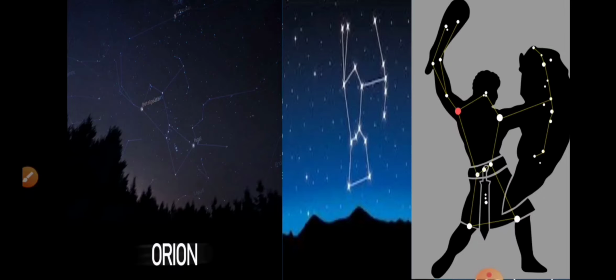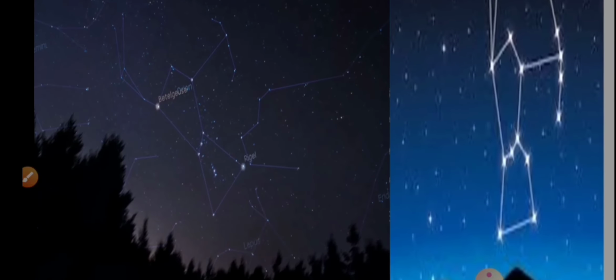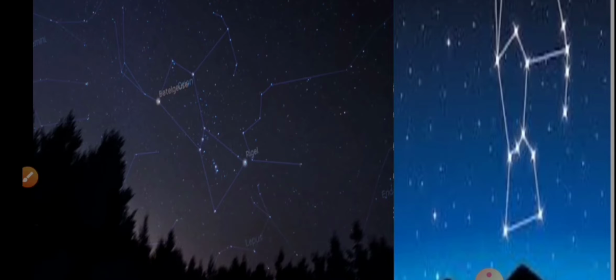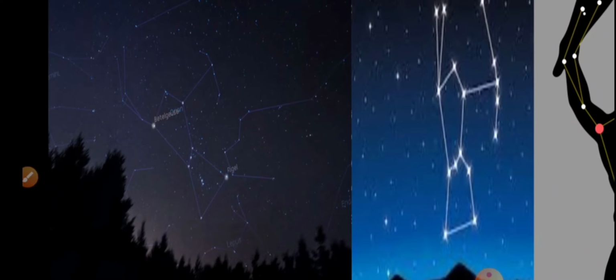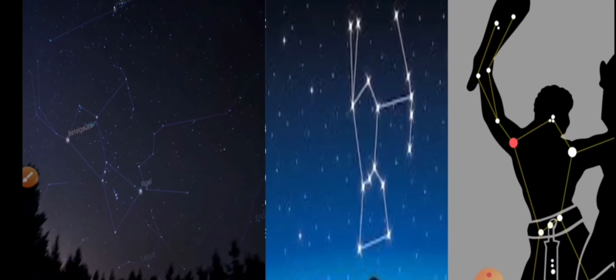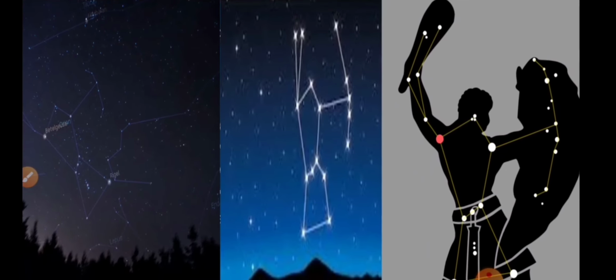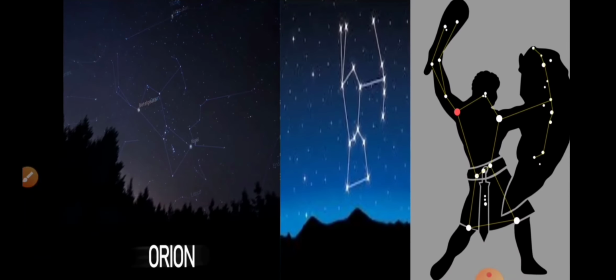So I want to show you here, this is a night sky. If the stars are connected by imaginary lines, a shape like that is made. So people who work with constellations say that this shape of Orion looks like a hunter.